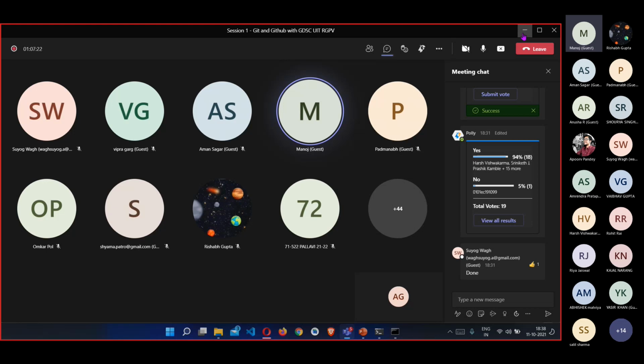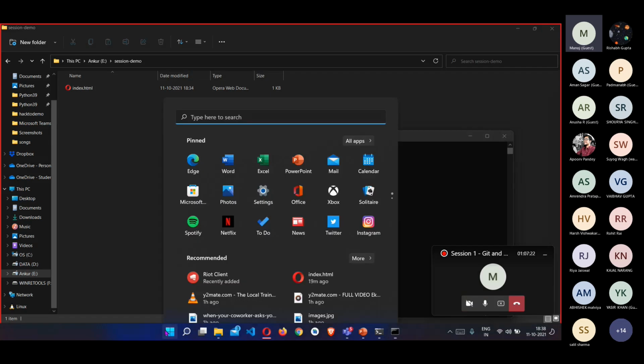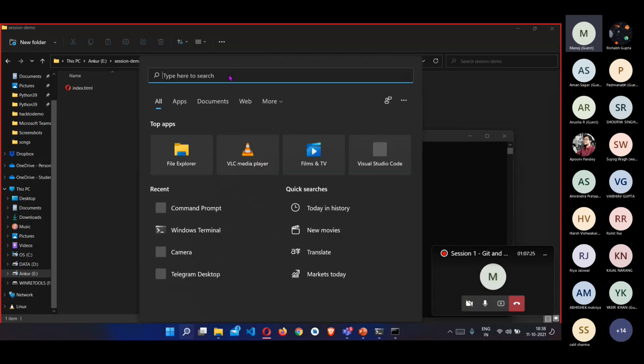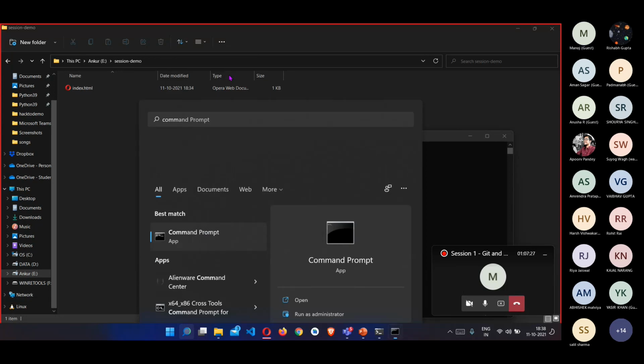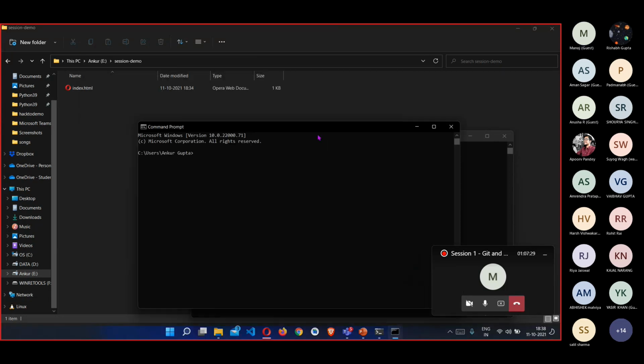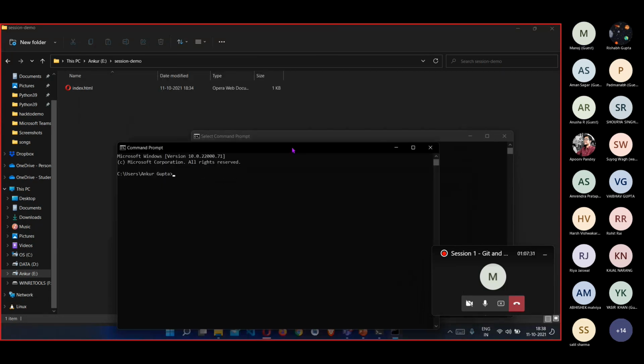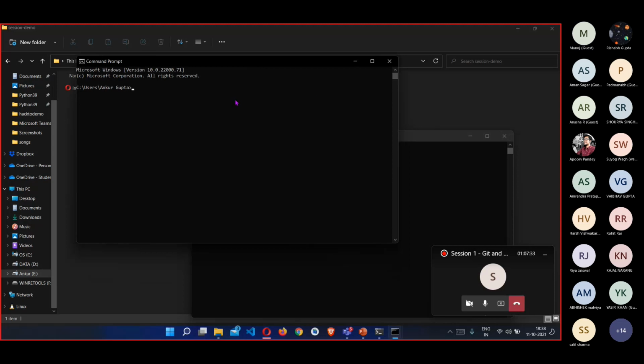You can go to the command prompt. Have you done that? Yes, sir, I'm in. Okay, so now what you can do is write git --version so that you can confirm that you have Git installed in your system.